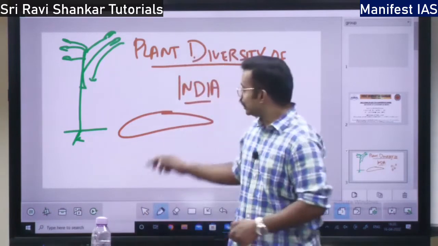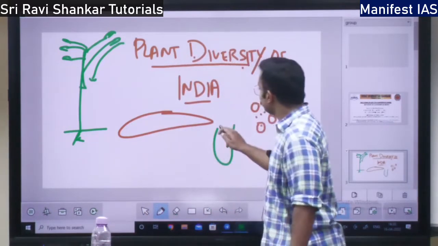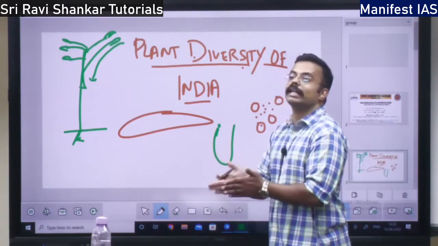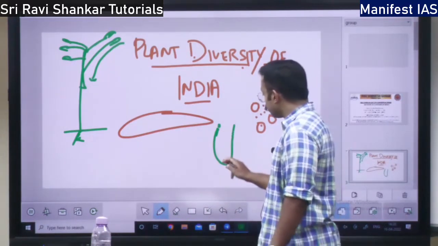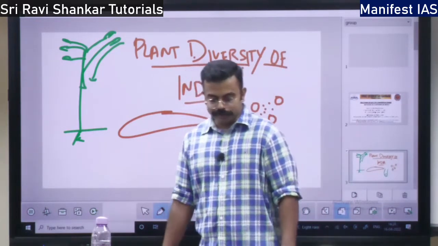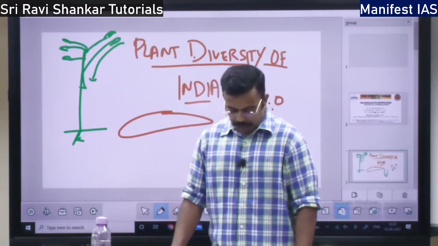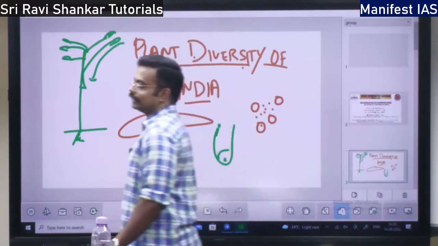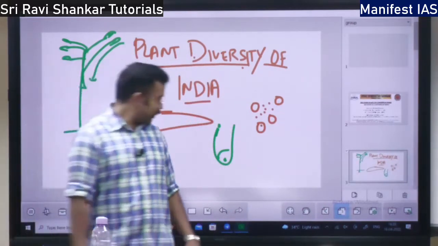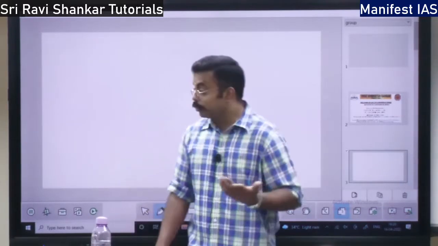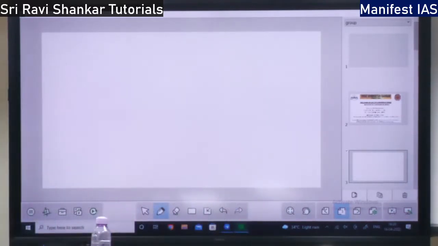So let's say there is a plant like this. If an insect comes and sits here, it is going to fall because of the slippery surface. It is going to fall here and get digested. So this is the passive insectivorous. So how do these plants attract the insects? It is going to attract by brilliant colors. I am going to show you some insectivorous plants. They will be very attractive to look at, right?